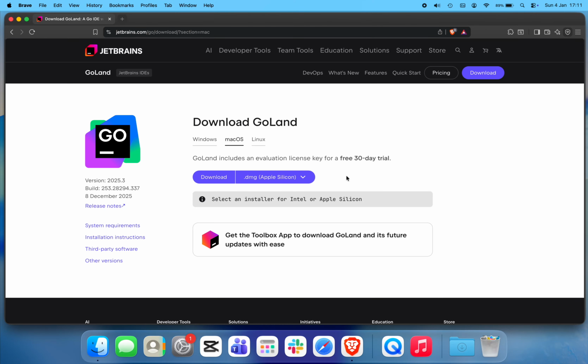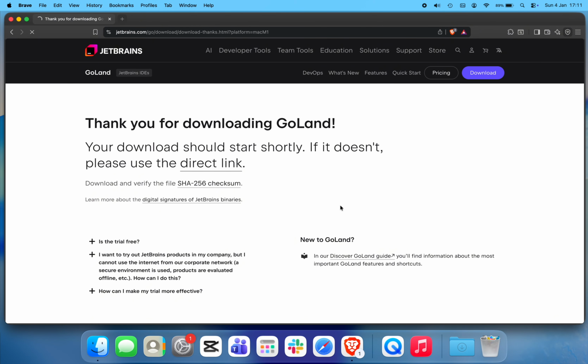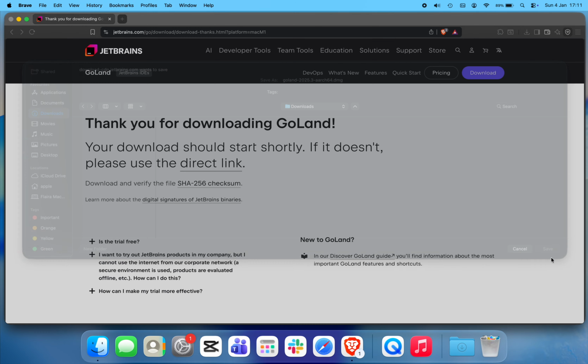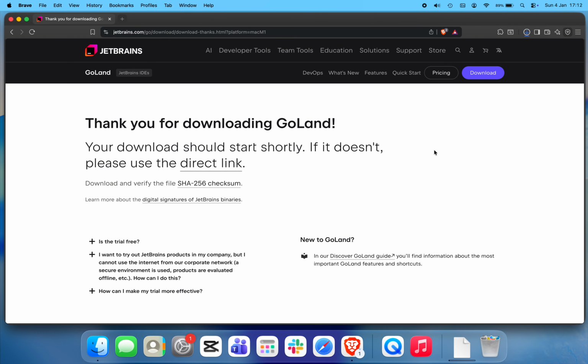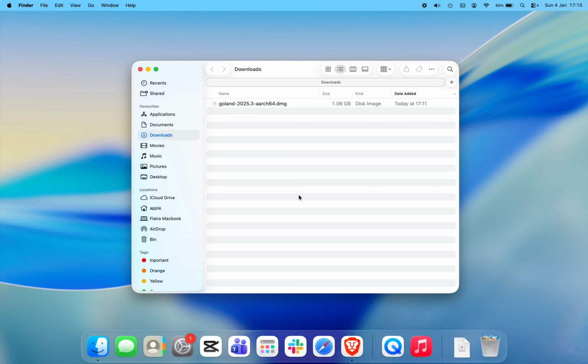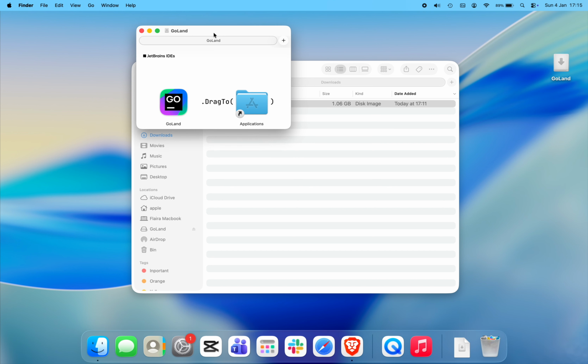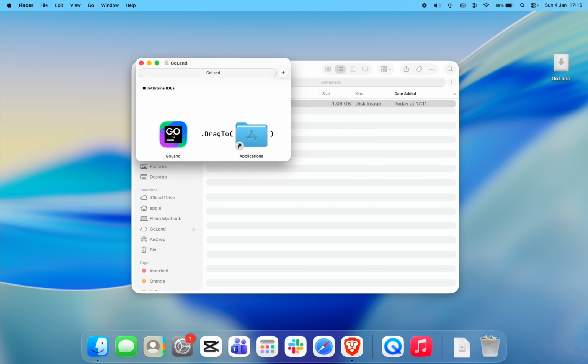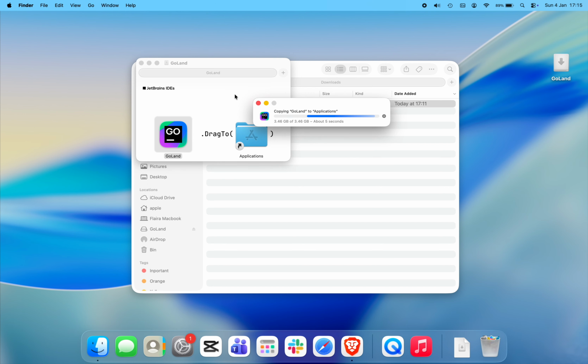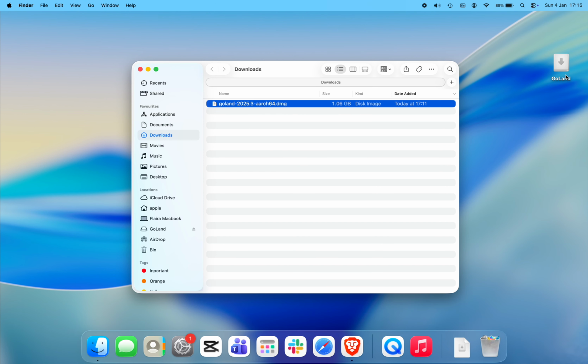After selecting the correct version, click Download. Save the installer to your Downloads folder. The download time may vary depending on your internet speed. When the download finishes, open your Downloads folder and double-click the installer file. A window will appear. Simply drag the GoLand icon into the Applications folder. This installs GoLand on your Mac. Once it's done, you can close the window and delete the installer file to free up space.